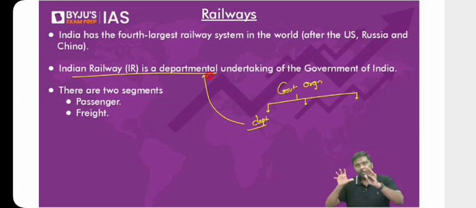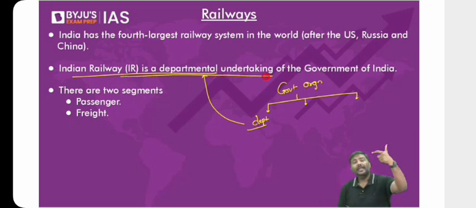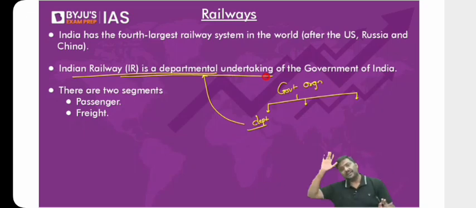That is owned by the government, operated by the government. So it has been a departmental undertaking. In simple terms, there is a Ministry of Railways which is responsible for policy making, implementation of the policies, evaluation of the policies, and more importantly, most of the investment comes from the Ministry of Railways. Within railways, private sector investment is allowed. Trust me, it is allowed. But the private sector historically has remained away from investing too much in railways. If you compare railways and roads, in roads private sector investment is very, very high. So point number one, it has remained a ministerial undertaking.